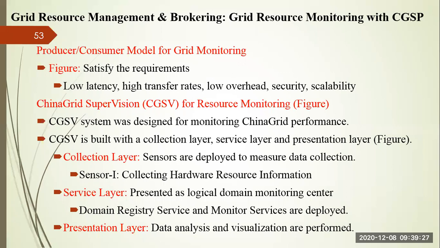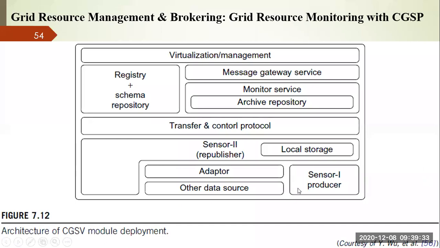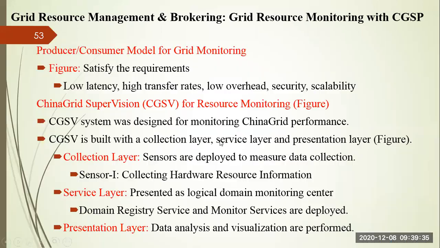Similarly, CGSP is built with three different layers. You can see the bottom one is called the collection layer. In the collection layer, you have sensor 1 and sensor 2, right? Sensors are deployed in the collection layer, and they are used to collect data. Sensors refer to the systems that are collecting information.